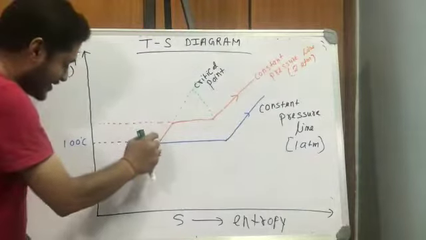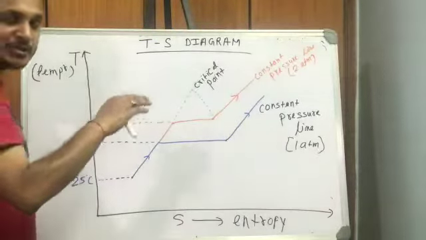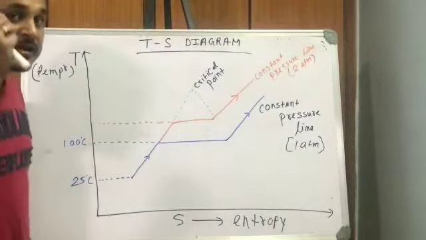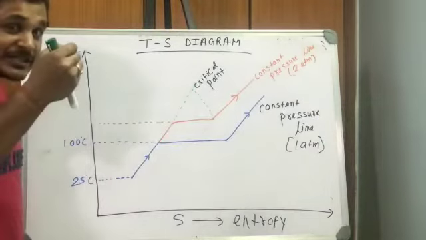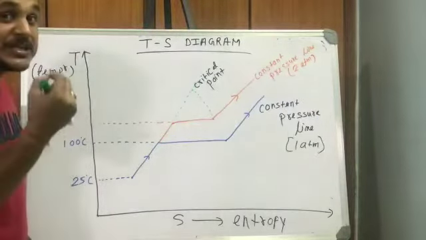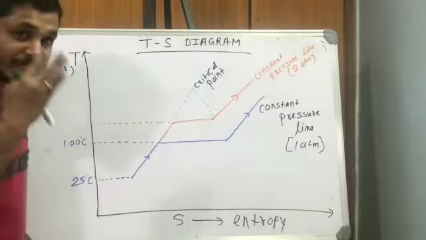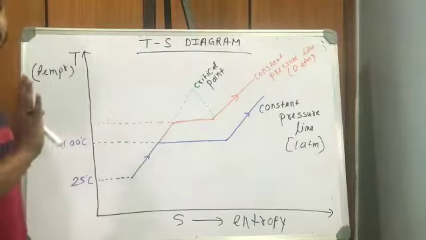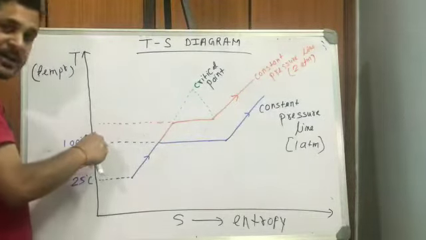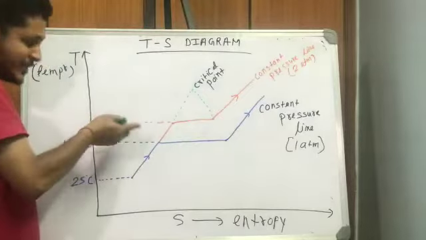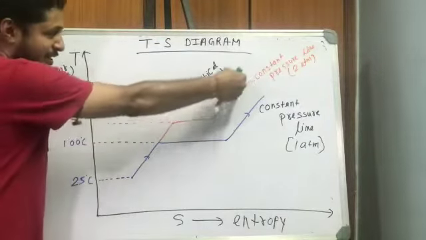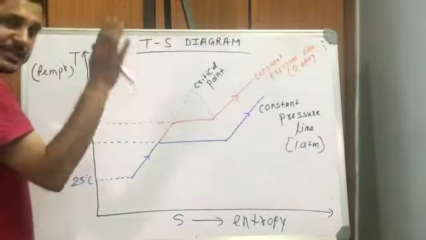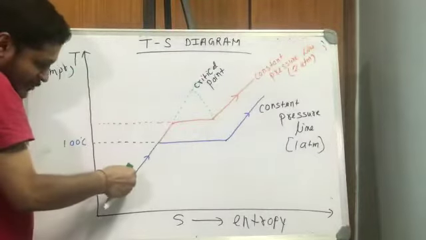Similarly, if you increase the pressure: the boiling point of water is 100 degrees Celsius at 1 atmospheric pressure. Correspondingly, at 100 degrees Celsius the saturation pressure is 1 atmospheric pressure. If you increase the pressure of the same water which is at 25 degrees Celsius, its boiling point will increase. So now instead of 100, water will boil at some different temperature above 100 degrees Celsius. This is a pressure above 1 atmosphere; I have taken 2 atmospheric pressure, just double.